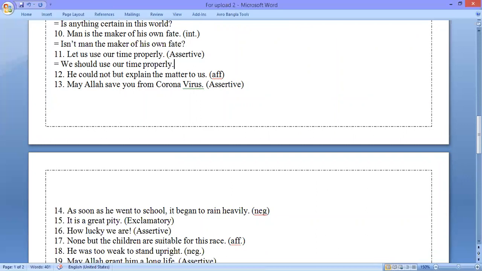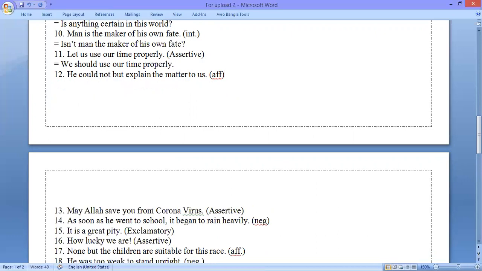Now, this is question number 12. He could not but explain the matter to us. We need to make this affirmative. The solution is, he had to explain the matter to us. So when there is could not but, and if you want to make this affirmative, we shall have to use had to.